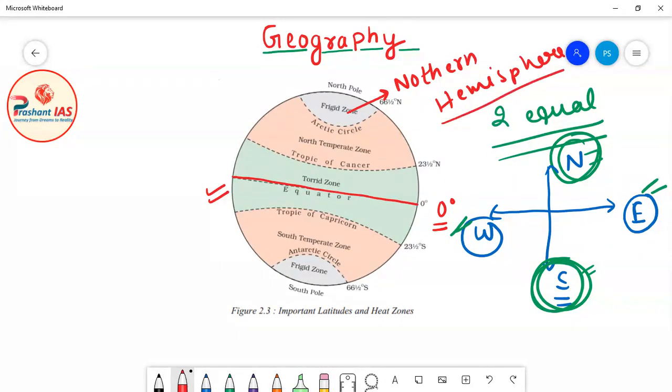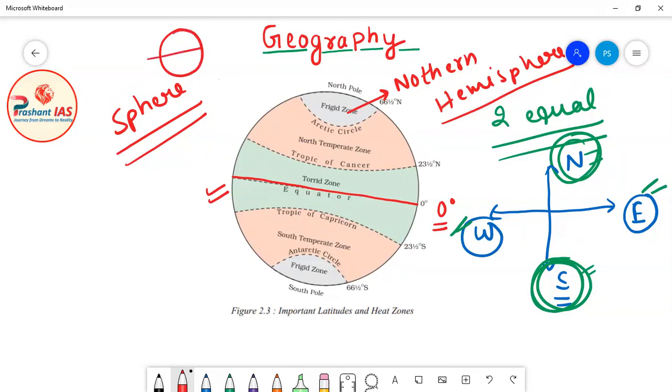So I have taught you what the shape of earth is. I have told you that the shape of earth is spherical, or we can also say that earth is a sphere in shape. If you cut a sphere into two equal halves, then each half is called a hemisphere. Hemisphere means half of a sphere. So this portion is half of a sphere.